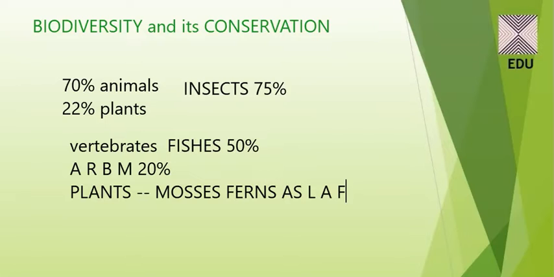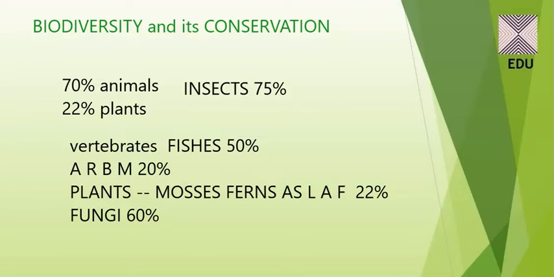All these comprise the biodiversity of the plants, which is a total of 22% of the whole biodiversity. Now, out of these plants of 22% biodiversity, only fungi is comprising near to 60% of the total biodiversity.